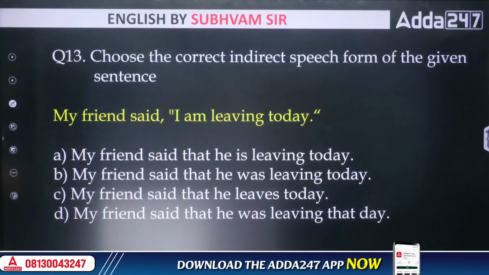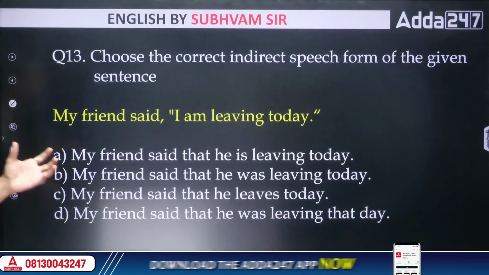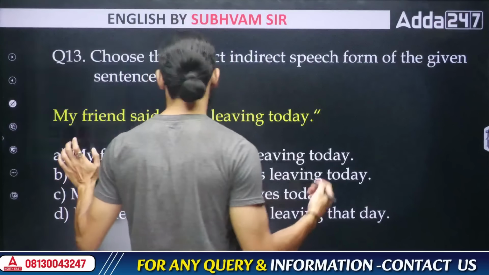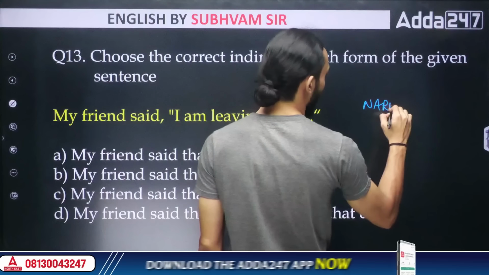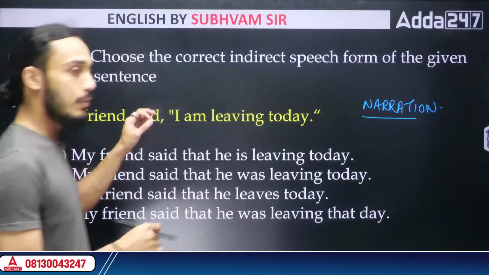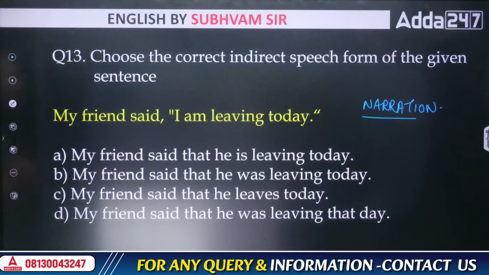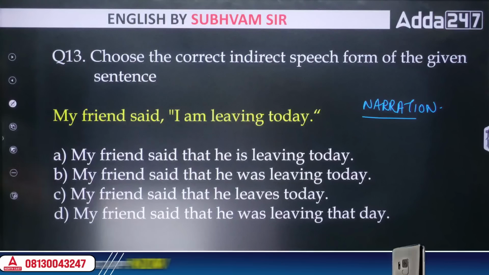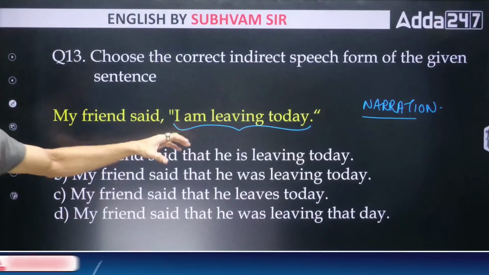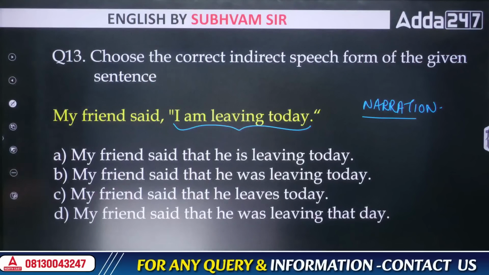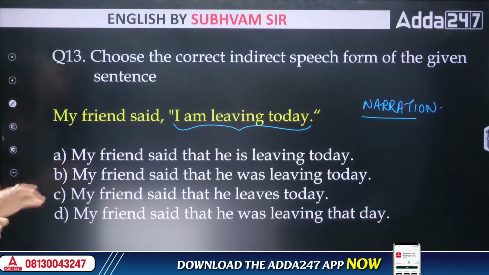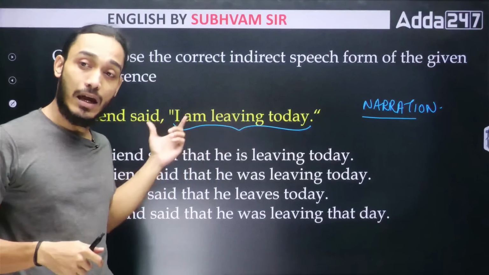Choose the correct indirect form of the given sentence. All right, this is a very important pattern of question. This is based on narration, or what you call reported speech. So for narration, we do need to understand a few things here, which we'll be able to understand through this question itself. See, my friend said, "I'm leaving today." This is direct speech. Why direct speech? Because these are the exact or direct words that this friend of yours said. This is exactly how the person said it, right? You are just reporting it on his behalf, but these are his exact words. These are not your words.